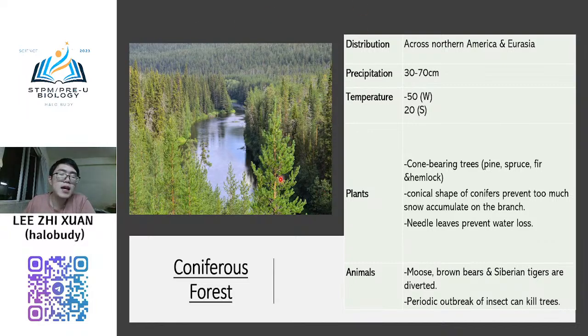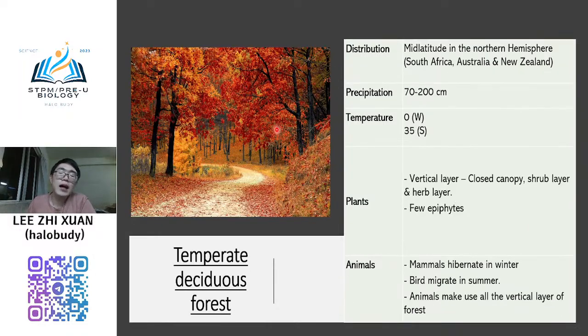This one, what we say as Christmas tree lah. All of these are Christmas trees. And then another one, this one is very beautiful, right? This one is special when you go to Australia and New Zealand. You can see this kind of environment, but you need to go in spring, or maybe autumn.